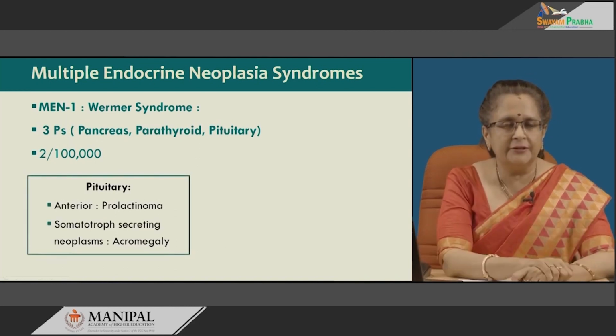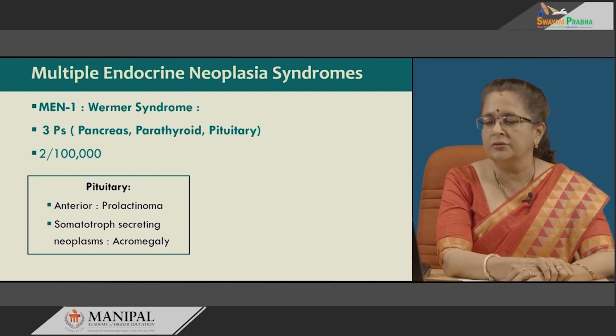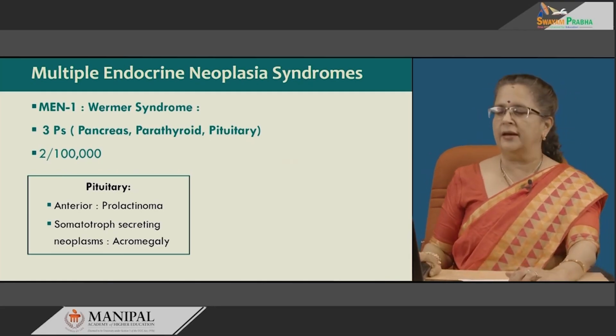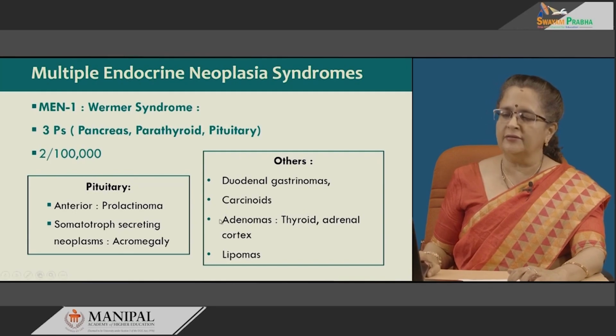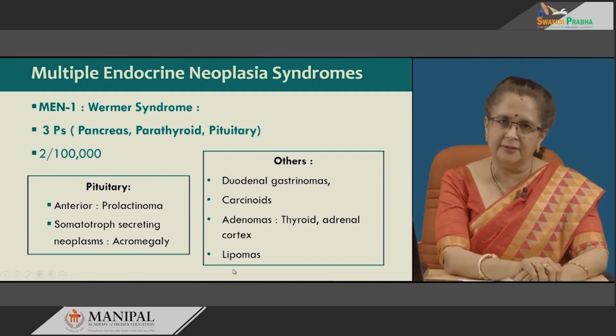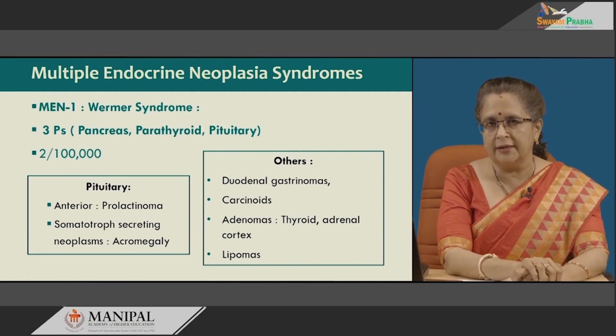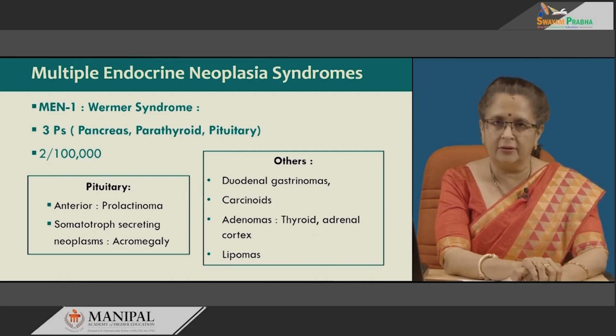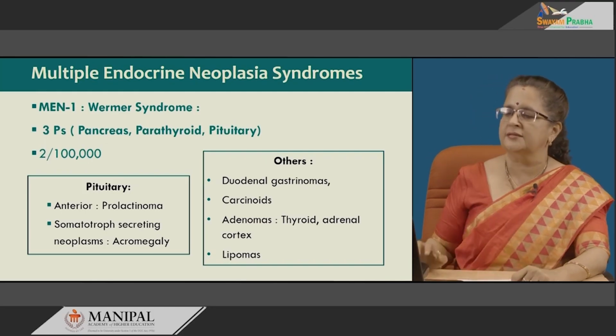Okay, lastly, the pituitary, there is an anterior pituitary adenoma giving rise to prolactin secretion. So, it is known as a prolactinoma. Sometimes you can even get somatotroph secreting neoplasms which give rise to acromegaly. Other tumors have also been detected in MEN1 syndrome, and these include duodenal gastrinomas, carcinoids, adenomas of the thyroid and adrenal cortex as well as lipomas.